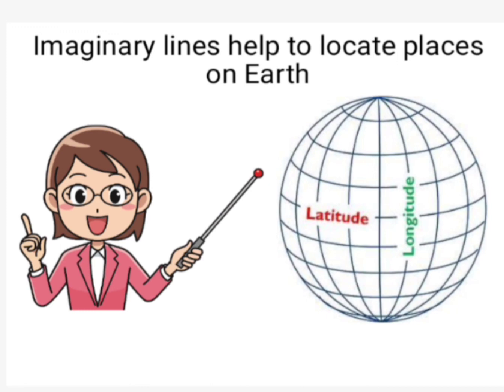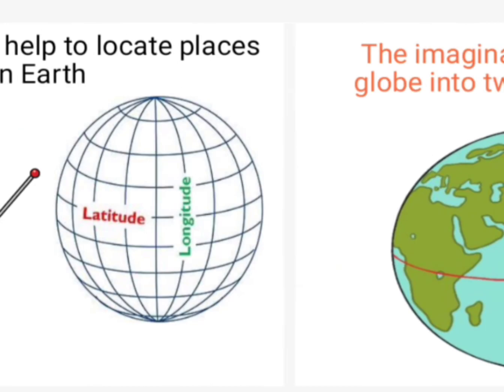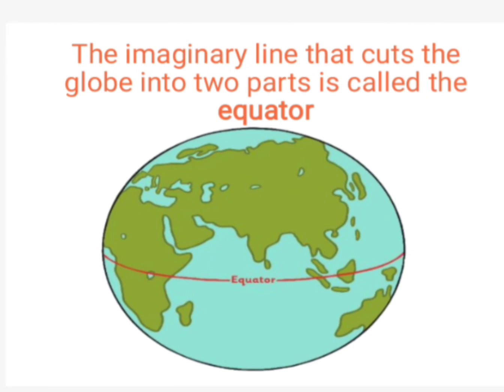Okay children? Some of these lines of latitude and longitude have special names.